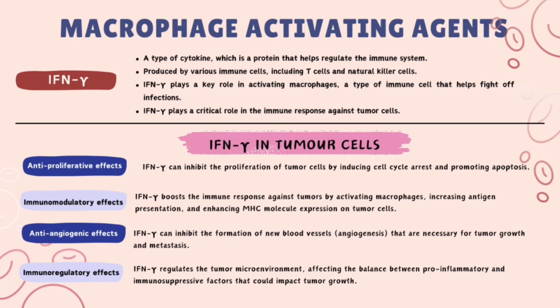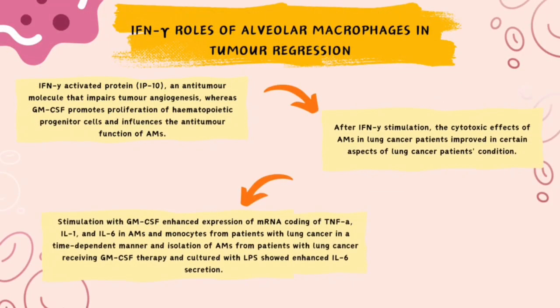In anti-proliferative effects, interferon gamma can inhibit the proliferation of tumor cells by inducing cell cycle arrest and promoting apoptosis. In immunomodulatory effects, interferon gamma boosts the immune response against tumors by activating macrophages, increasing antigen presentation, and enhancing MHC molecule expression on tumor cells. Anti-angiogenic effects: interferon gamma can inhibit the formation of new blood vessels, angiogenesis, that are necessary for tumor growth and metastasis. Lastly, immunoregulatory effects: interferon gamma regulates the tumor microenvironment, affecting the balance between pro-inflammatory and immunosuppressive factors that could impact tumor growth.